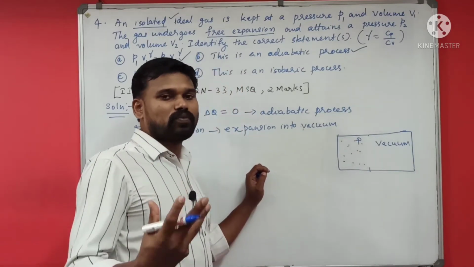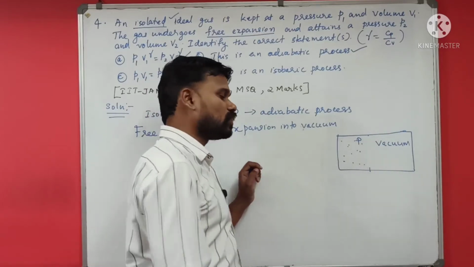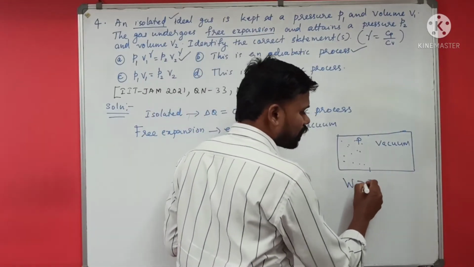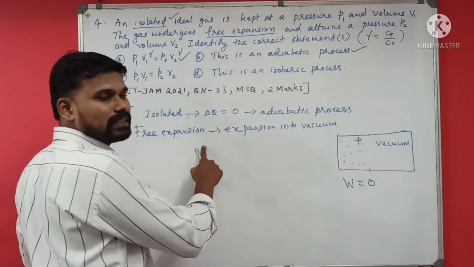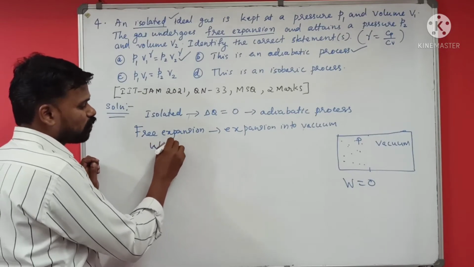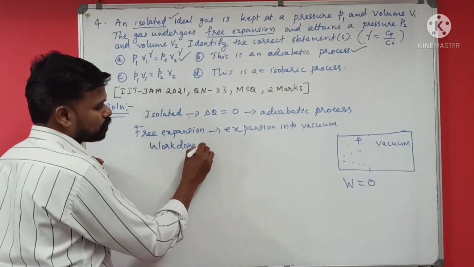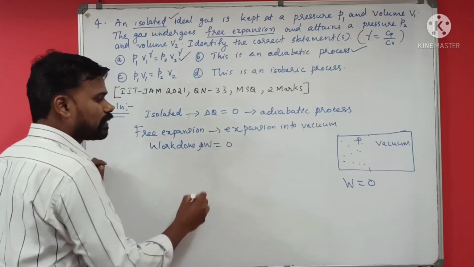So what is the work done for that? Since there was no pressure here, the work done is 0. So free expansion means it's an expansion to vacuum, and so the work done W equal to 0, or delta W equal to 0.